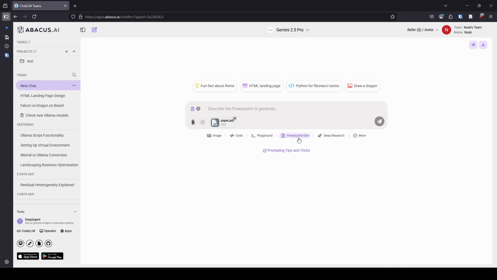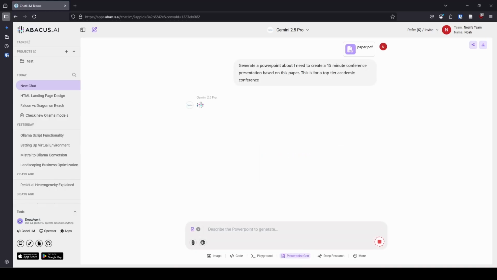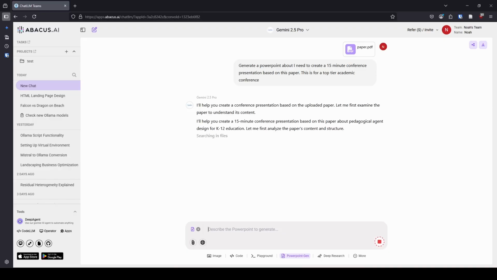Now we're going to just click PowerPoint generation, and it says describe the PowerPoint, and we'll say I need to create a 15-minute conference presentation based on this paper. This is for a top tier academic conference. Now, what it's going to do is it should generate our PowerPoint for us. I will say that in my experience with this thus far, it makes a pretty ugly PowerPoint, but the bullet points have been pretty solid.